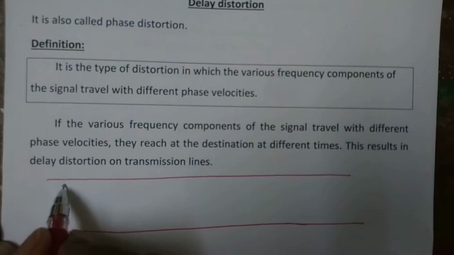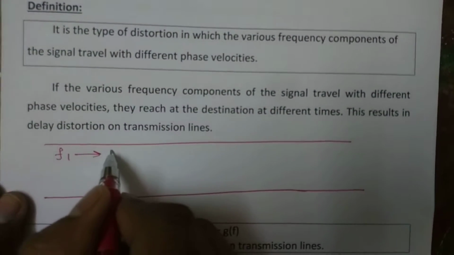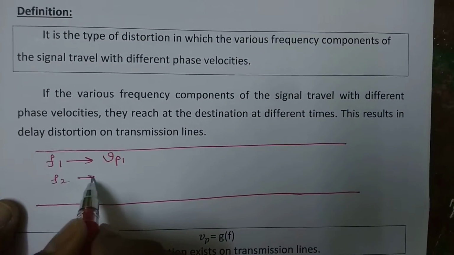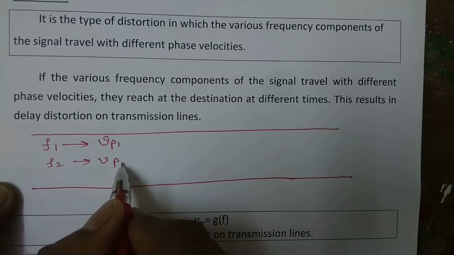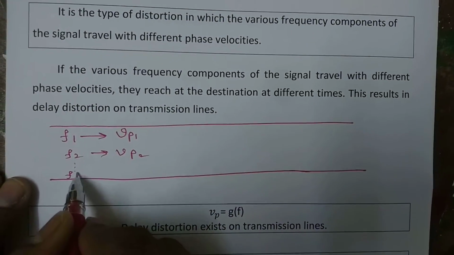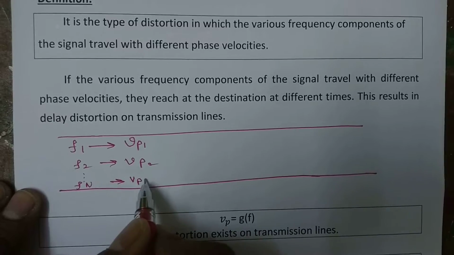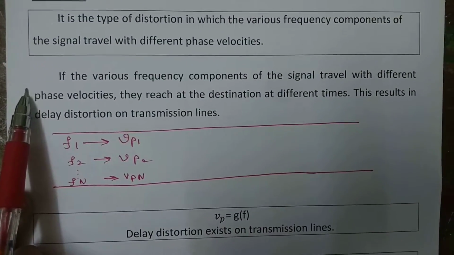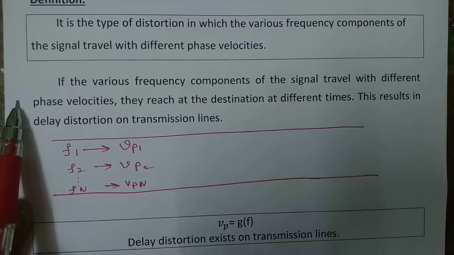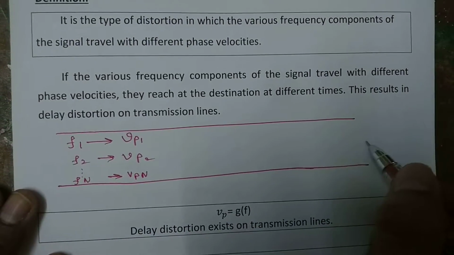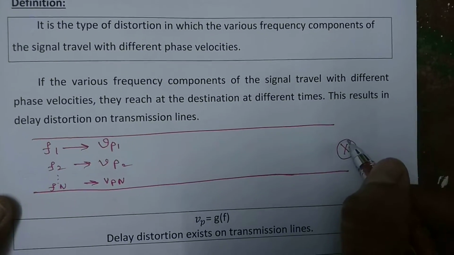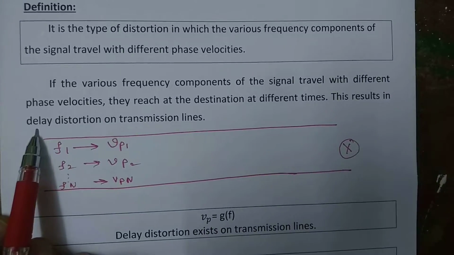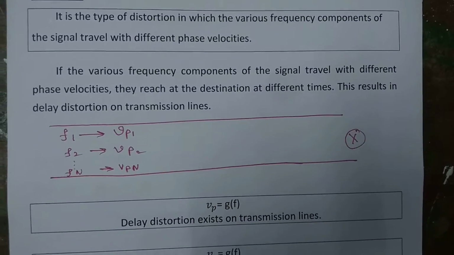That is, signal f1 travels with the phase velocity vp1, f2 with vp2, fn with vpn. If the frequency components of the signal travels with different phase velocity, they reach at the destination at different times. This results in delay distortion on transmission lines.